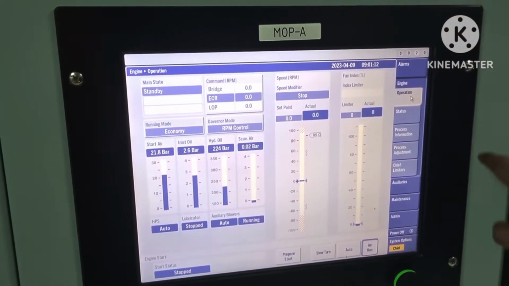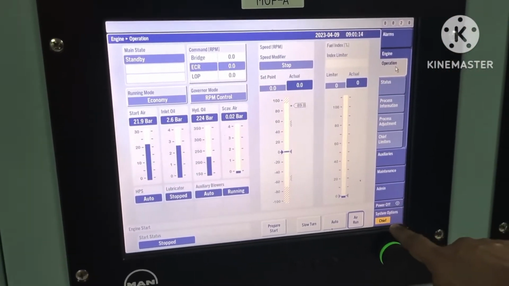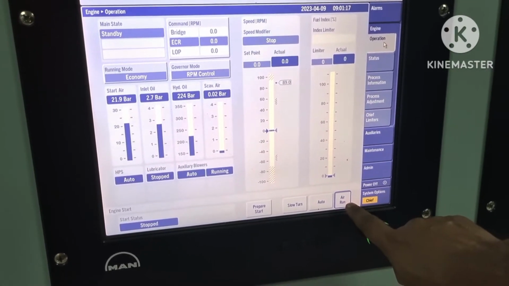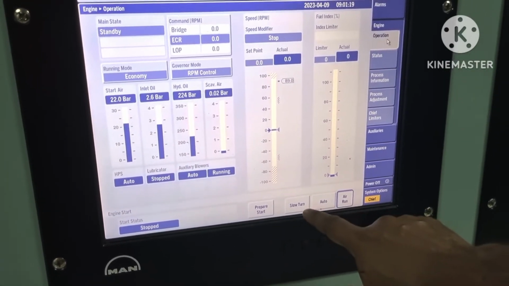Now you can see from the MOP this system operation is chip, air run. You can find air run, auto and slow down.